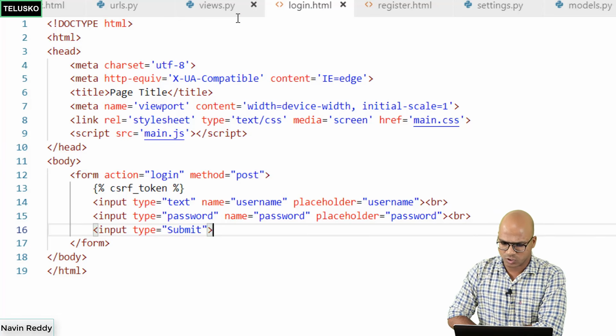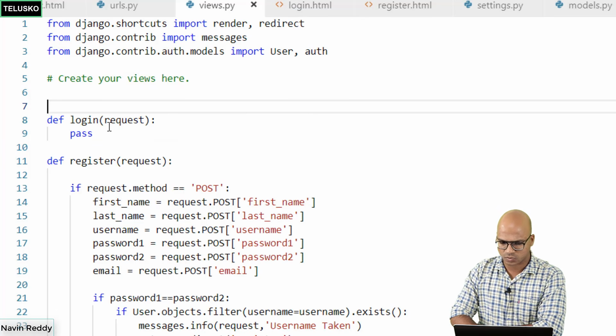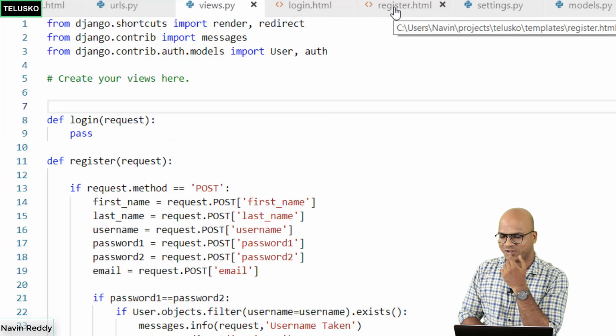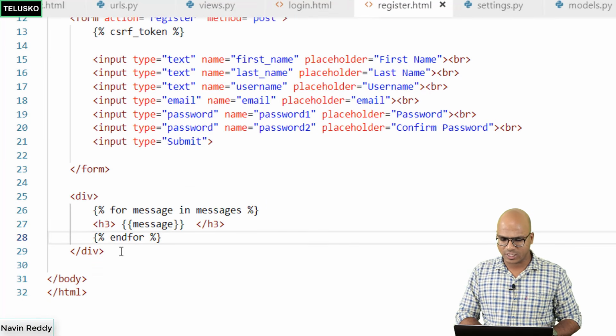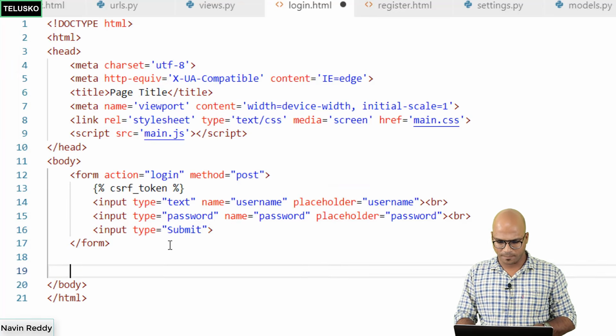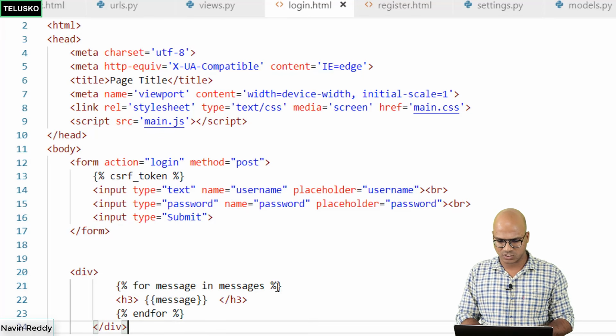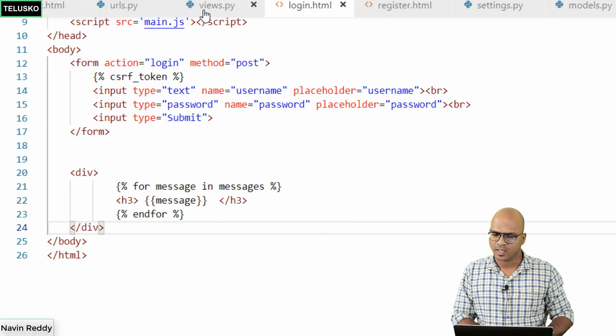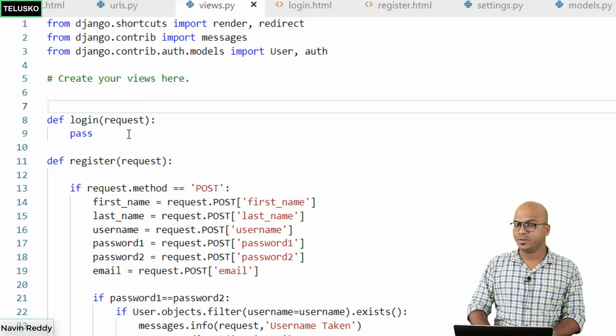But in this views, you're not doing anything for login, right? So let's do that. In fact, what if the login is not right? Of course, you have to print the messages as well, right? We'll do that for that. In fact, we can copy the messages part from this registration page. Why come back again? We can simply print a message, right? Okay, let's say save. It should be done. Okay, now go back to views and let's complete the login part.